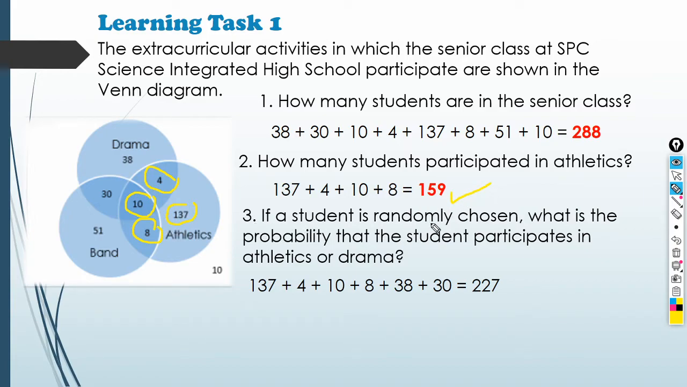Next, if a student is randomly chosen, what is the probability that the student participates in athletics or drama? Okay, may keyword na naman tayong or. So that means it pertains to union of two events. So, i-add natin ang nag-participate sa athletics. So, meron na tayong 159. So, heto na siya. Heto na yung 137 plus 4 plus 10 plus 8. So, 159 yan. And then, yung sa drama, i-add pa natin to. 38 plus 30. So, that is 227. Okay, next.